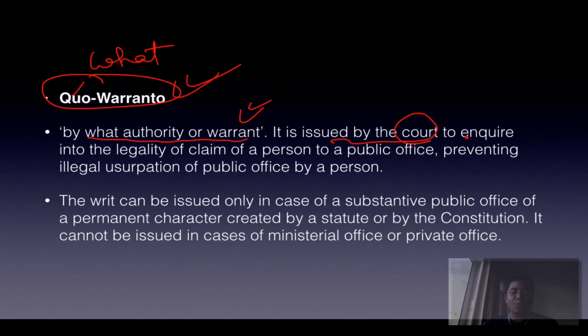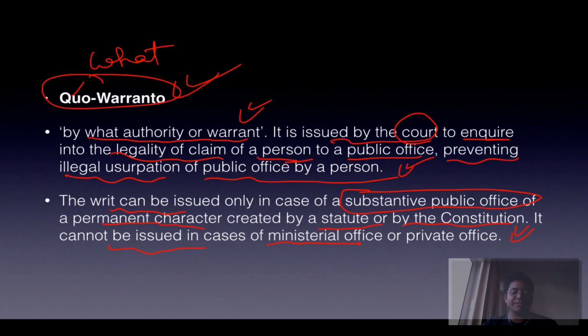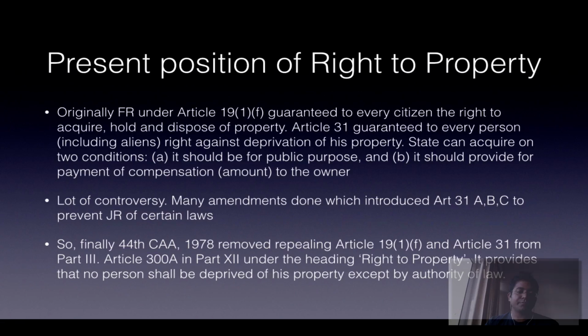It is issued by a court to inquire into the legality of a claim of a person to a public office, and it prevents illegal usurpation of public office by a person. Is that understood? It prevents illegal usurpation of public office by a person without any requisite qualification. You cannot hold a public office. And the writ can be issued only in case of a substantive public office of permanent character, not a temporary, very low level of office. And it has to be created by statute or by the constitution, and it cannot be issued in case of ministerial office or private office.